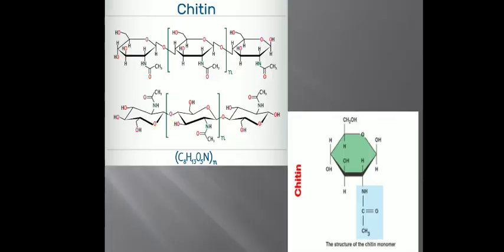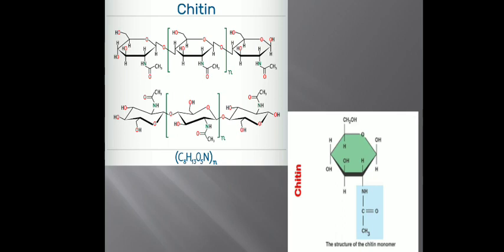So now we will see the structures of different polysaccharides. First one is the structure of chitin. Here you can see the general formula of chitin is C8H13O5N in brackets with n, meaning the number of different monomers come together and form a polymer which is known as chitin.